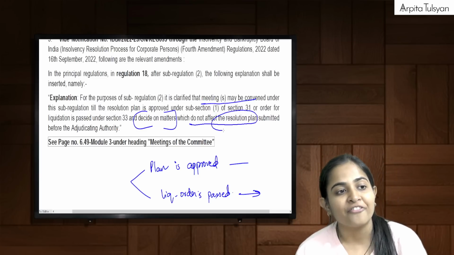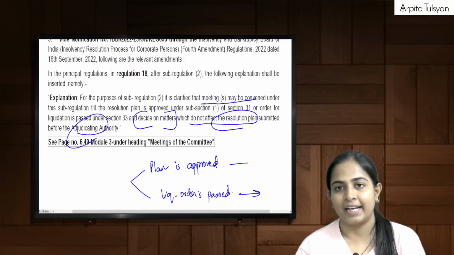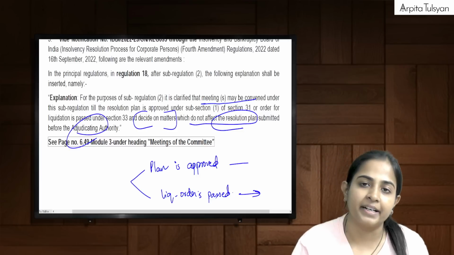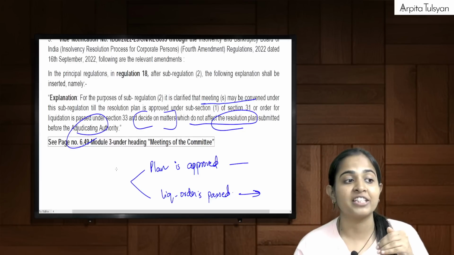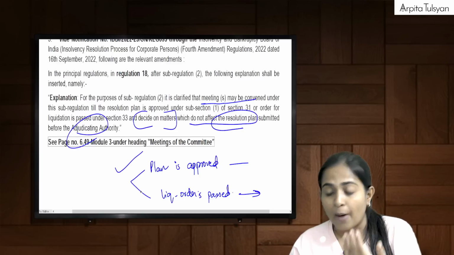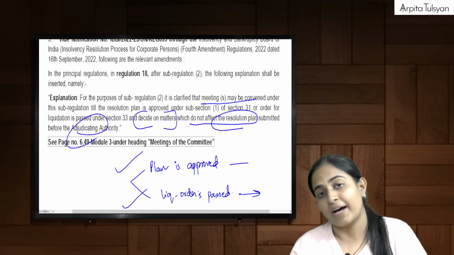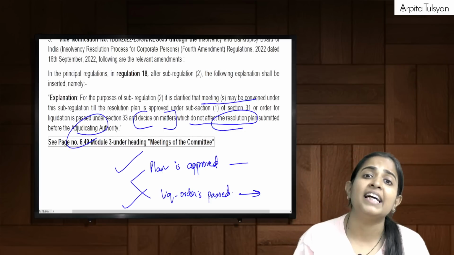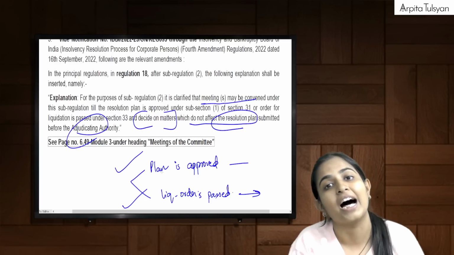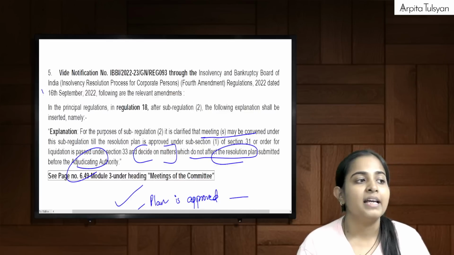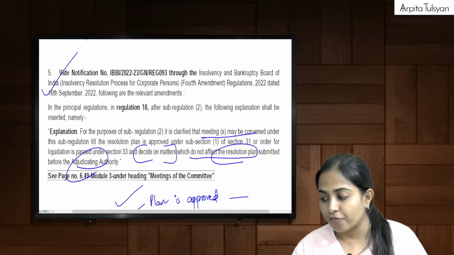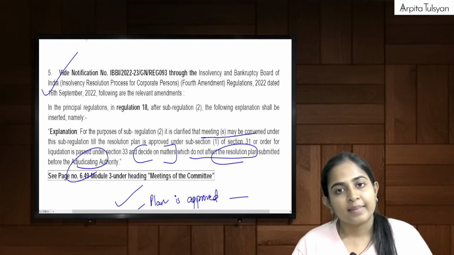which do not affect the plan submitted before the AA. Imagine if they have already submitted the plan before the adjudicating authority and we are still awaiting whether the plan will be approved or the liquidation order will be passed, what will happen? Still we can convene the meeting for discussing other matters. This is the additional point which has been inserted here in meetings of the committee. Clear with this?